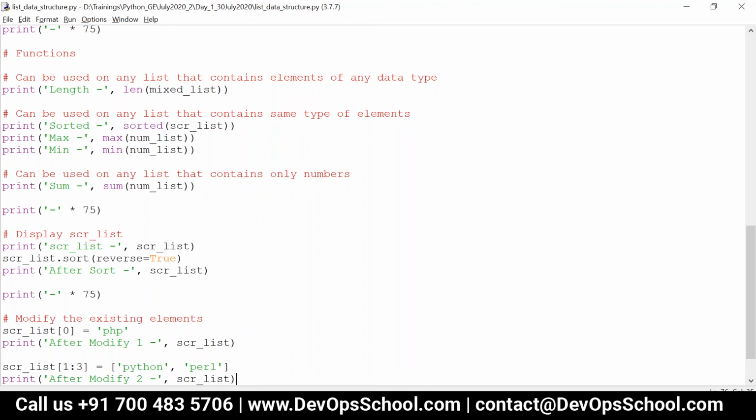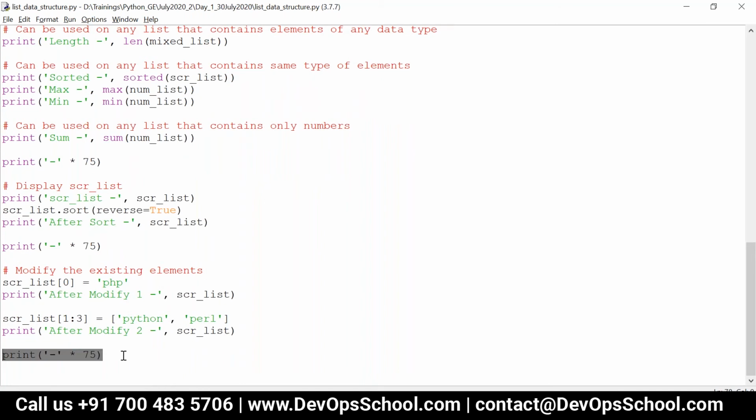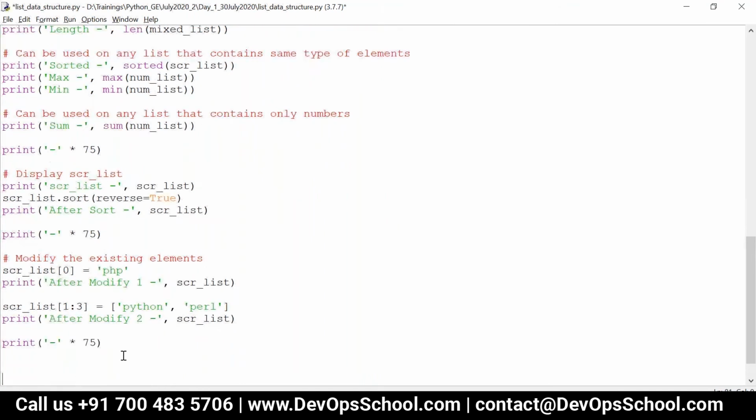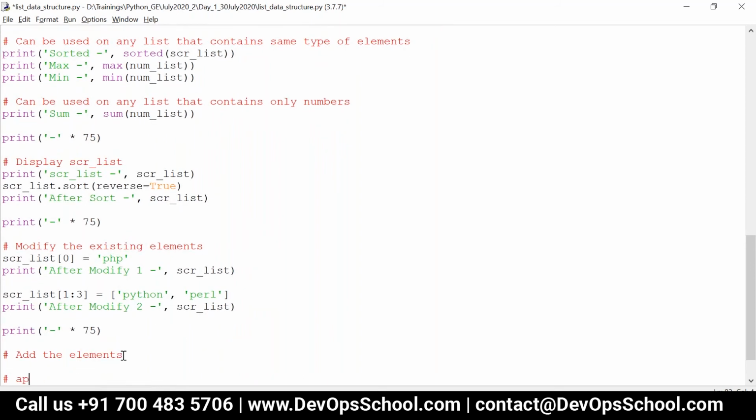Now if we want to add new elements, first we have something called the append method. Append always adds the element to the end of the list.